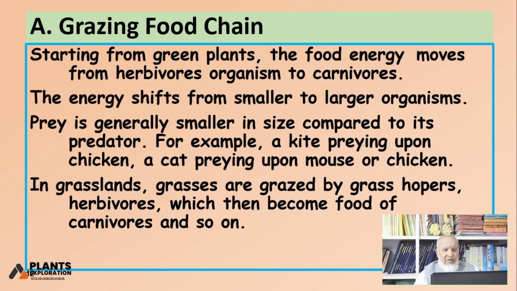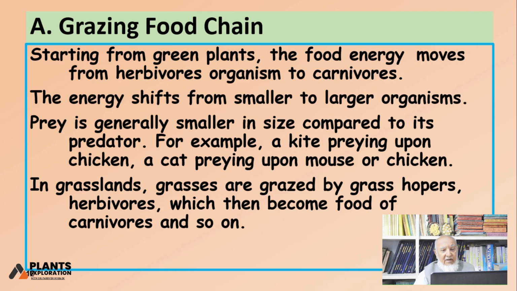Larger organisms are there. Prey is generally smaller in size. Prey is the one who is being eaten. So they are generally smaller in size than the predator. Predator must be larger than the prey.